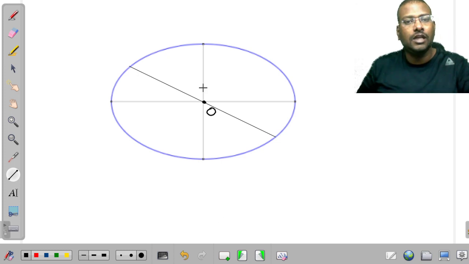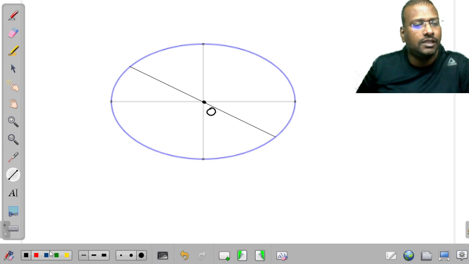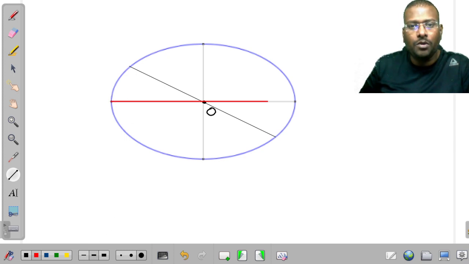So how many axes will be there like this, sir? There will be an infinite number of axes. Among them, one axis is going to have the maximum length. The largest axis is going to be considered as the major axis.